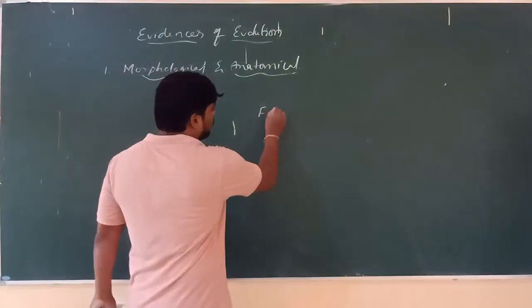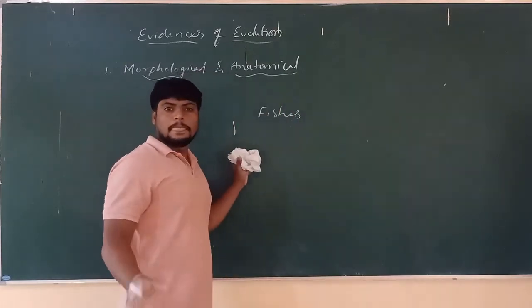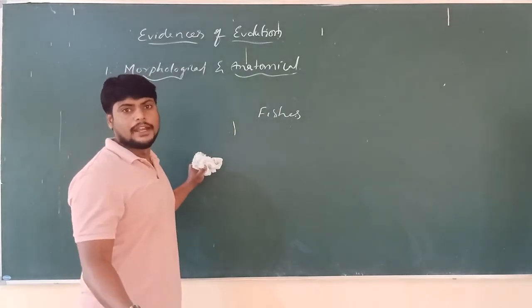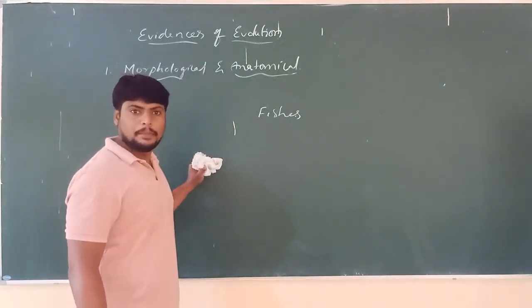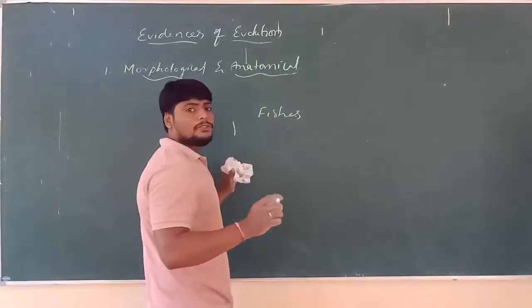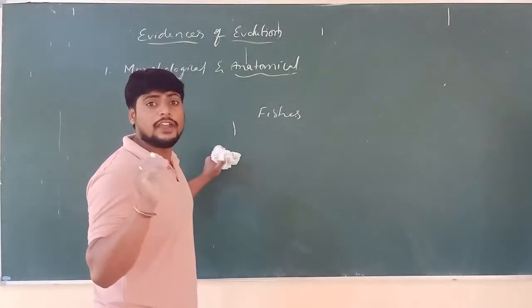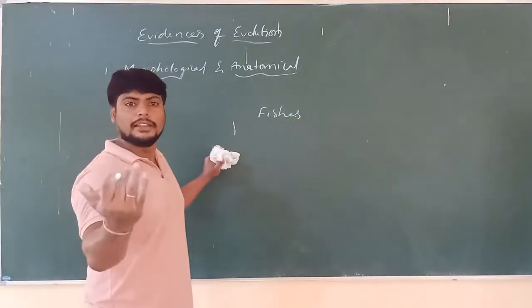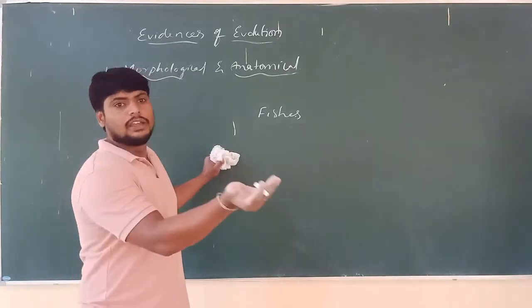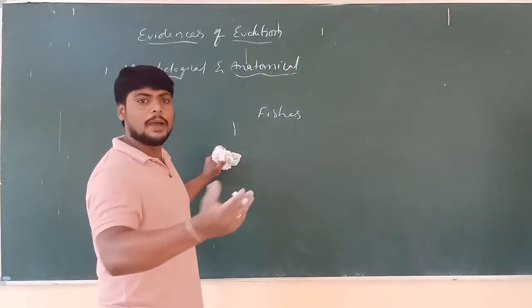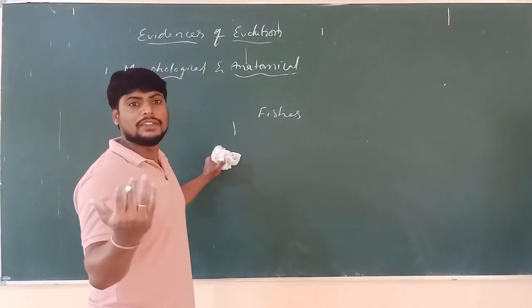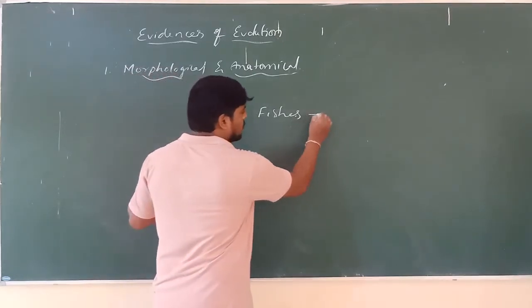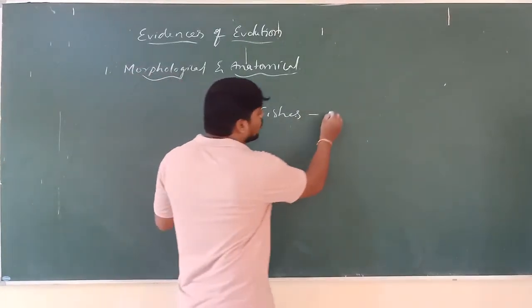As we know, the heart plays a key role in the transport of blood, which is supplied throughout the body parts. Based on chambers, the heart consists of various chambers from one organism to another, performing the same function. Whether it is 2 chamber, 3 chamber or 4 chamber, what is the function of the heart? To pump blood to various body parts. So fishes have a 2 chamber heart.